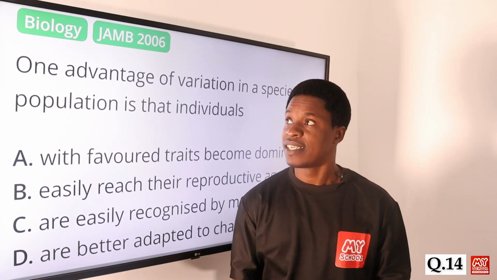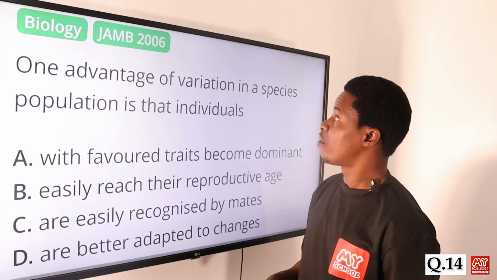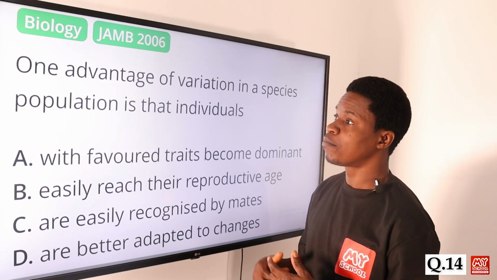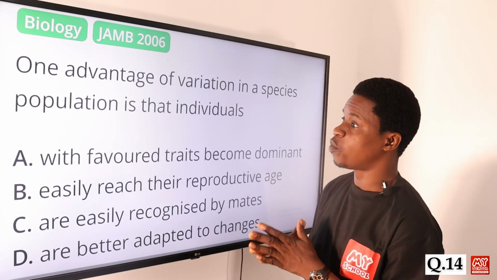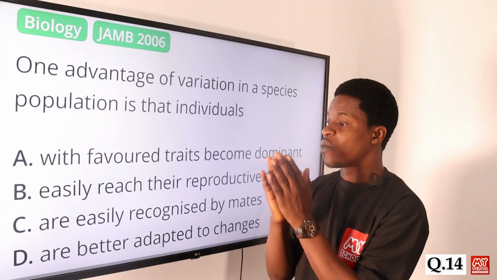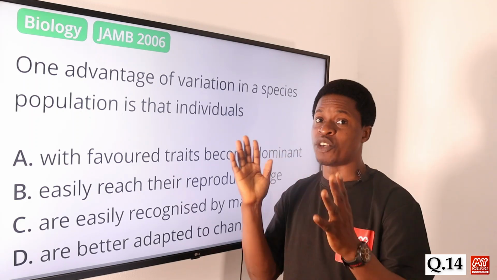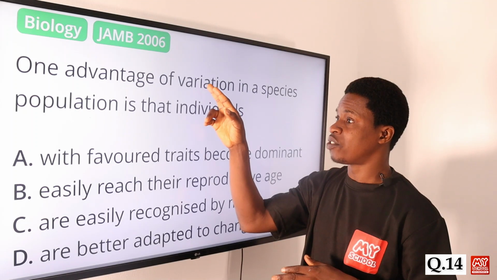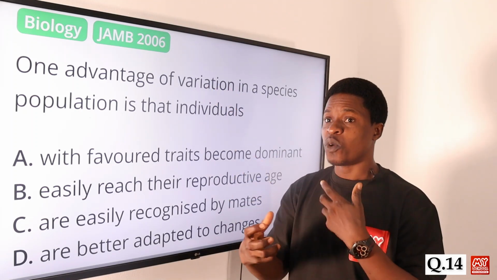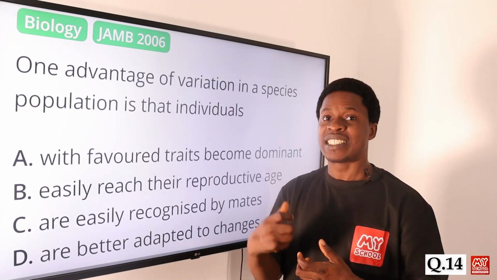Question 14. One advantage of variation in a species population is that individuals are... When we talk about a species population, we have a population where we have organisms that are more in number. We are talking about the advantage of variation, features that make them adapt.